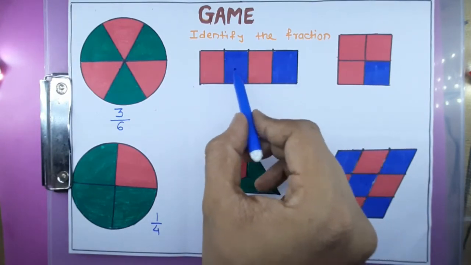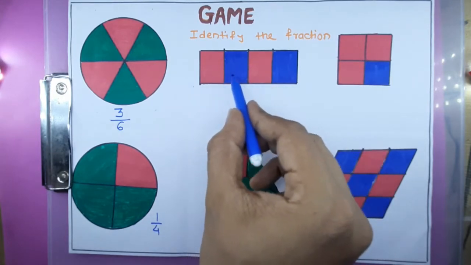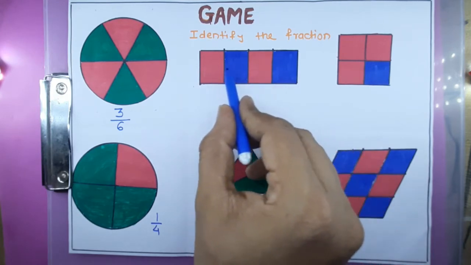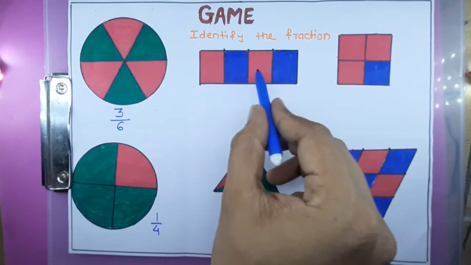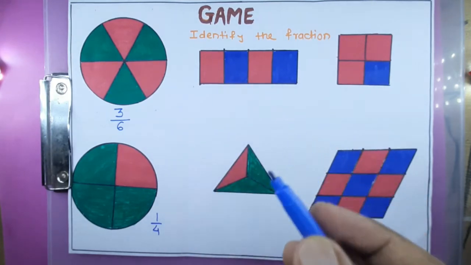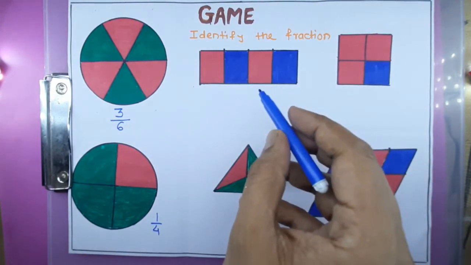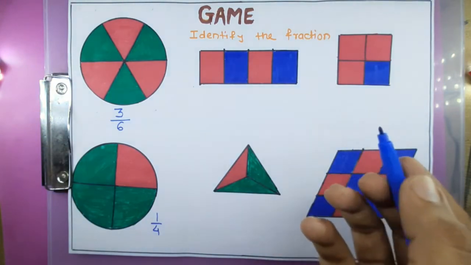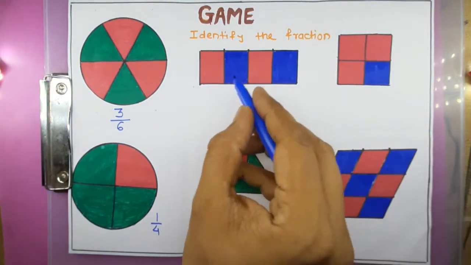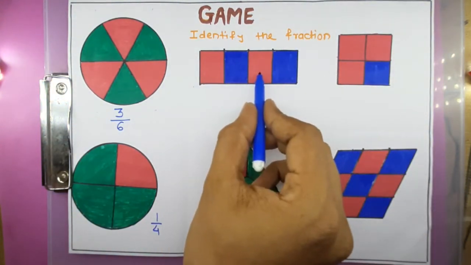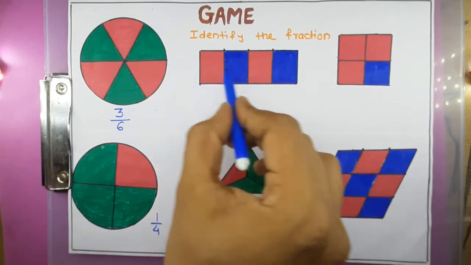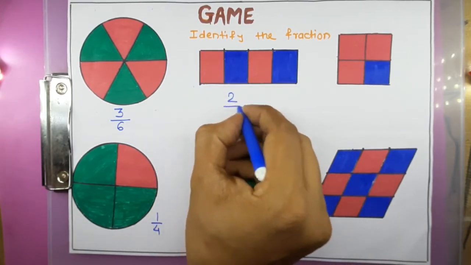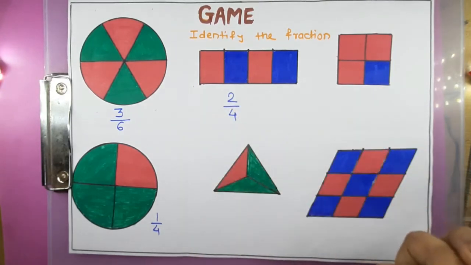First we will count how many parts are there. So here 1 2 3 and 4, 4 parts are there. And from those 4 parts, 2 parts are red. So how can I write it? 2 parts are red and total parts are 4, so I will write it as 2 upon 4.